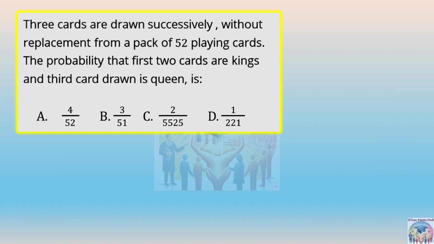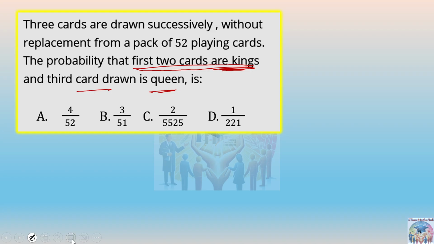The next question is a card-based problem. Three cards are drawn successively without replacement. Without replacement means one card has been taken out, then it has not been put back. So after one card is drawn, you will have 51 cards. Then if you draw a second card, only 50 cards will be left. Again, you draw one more card, 49 cards will be left. Okay, this is how you have to draw. So this is saying that without replacement from a pack of 52 playing cards, find the probability that the first two cards are kings and the third card is a queen.